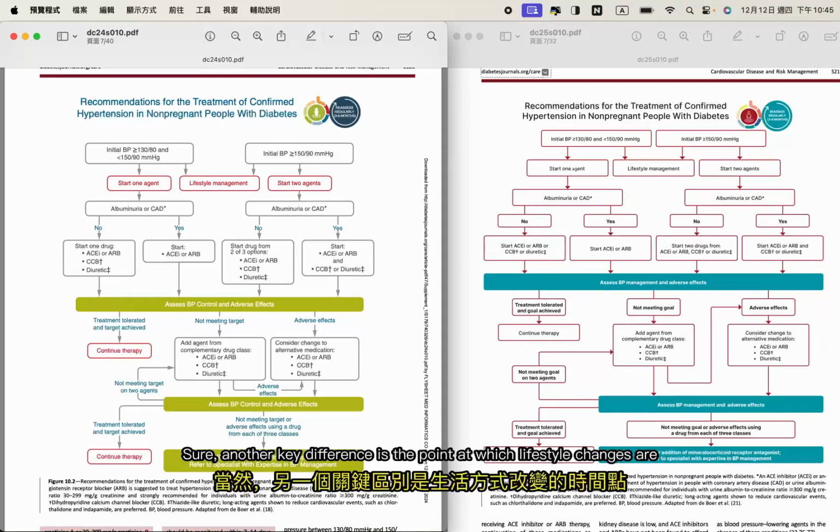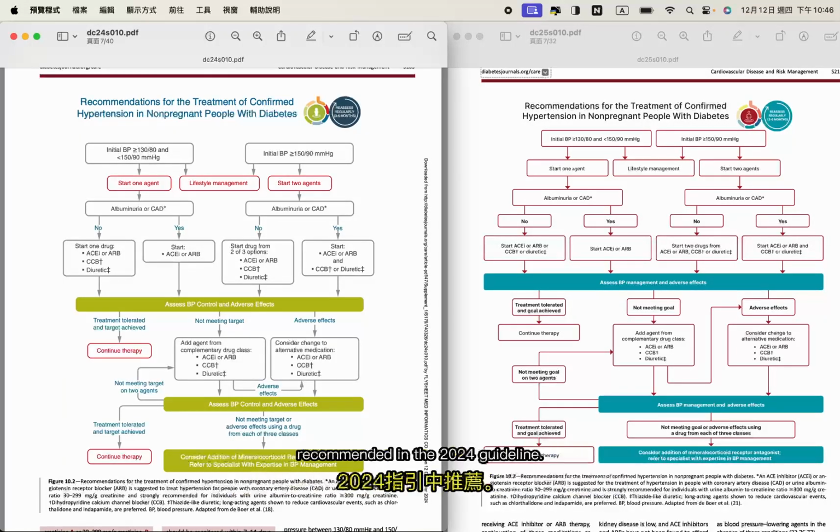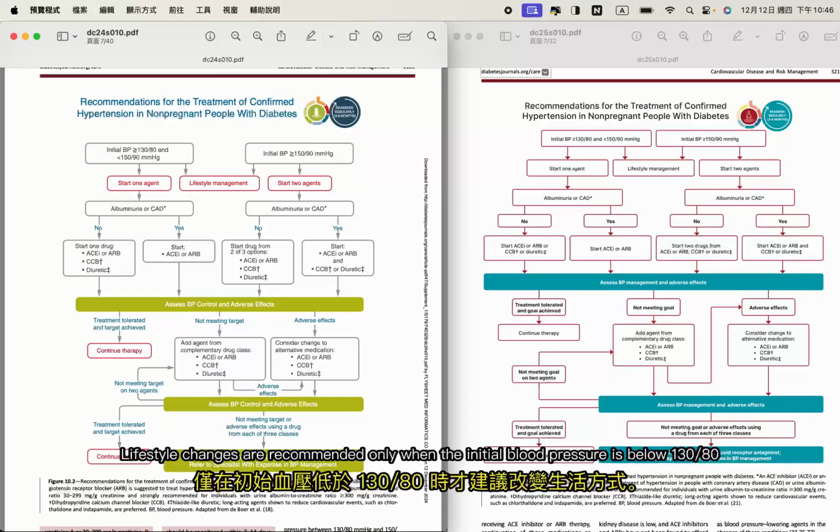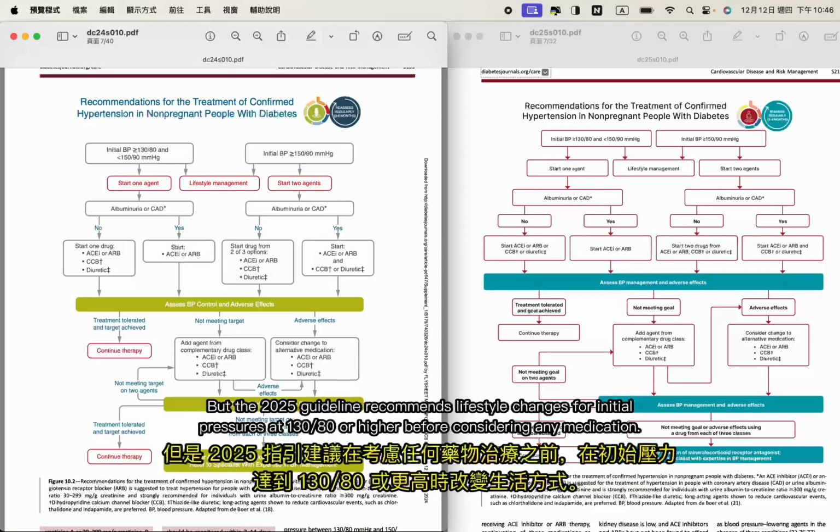Sure, another key difference is the point at which lifestyle changes are recommended. In the 2024 guideline, lifestyle changes are recommended only when the initial blood pressure is below 130/80ths. But the 2023 guideline recommends lifestyle changes for initial pressures at 130/80ths or higher before considering any medication.